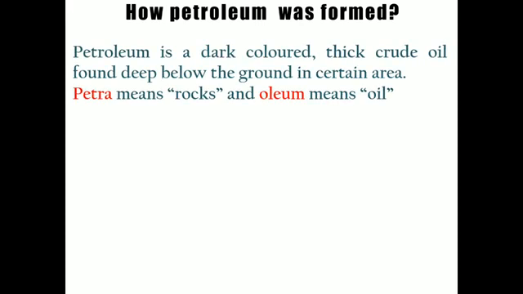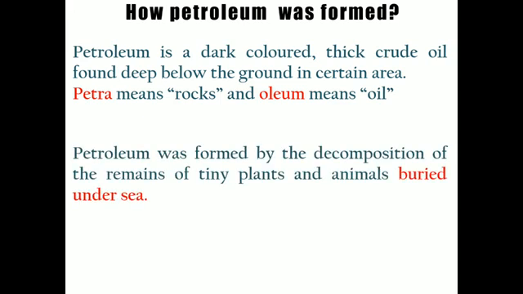So what is petroleum basically? It is a dark colored thick crude oil found deep below the ground in certain areas. Petroleum is a word made of two smaller words: petra, which means rock, and oleum, which means oil. So this is the oil which is present inside two layers of rock. That is why it is called petroleum.